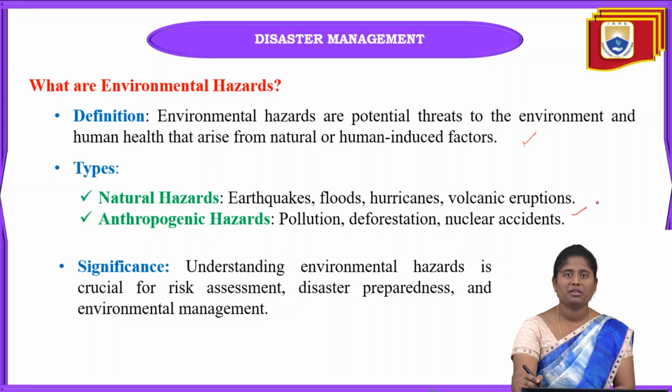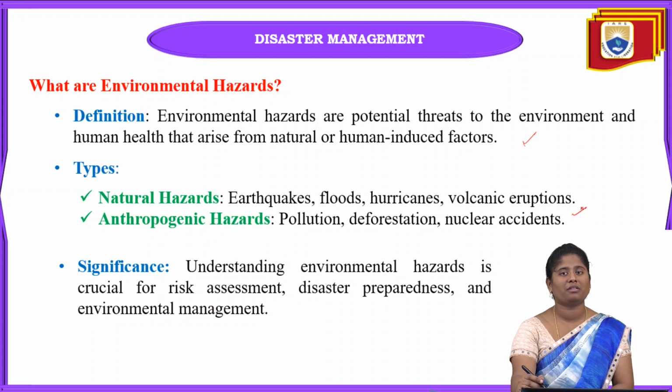Next one is anthropogenic hazard, which is nothing but the man-made disaster, caused by human beings. When we develop urbanization in our country, we cut the trees, because our land is covered with vegetation.